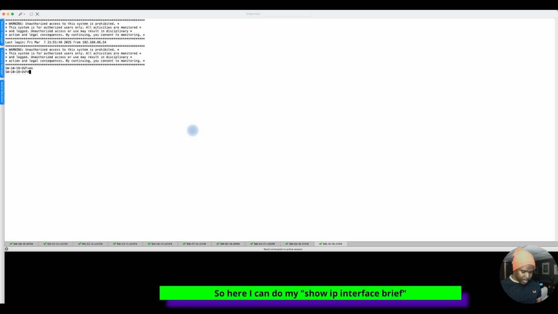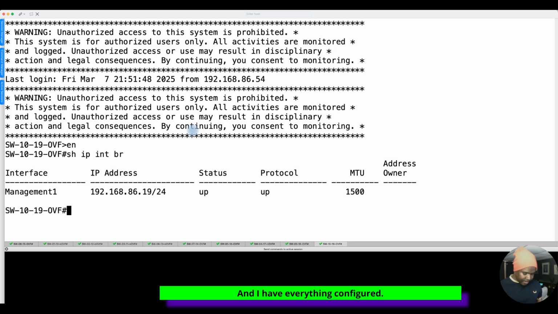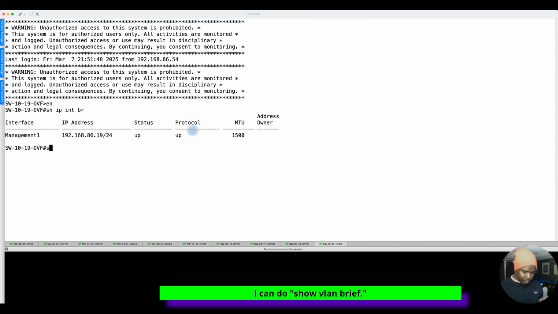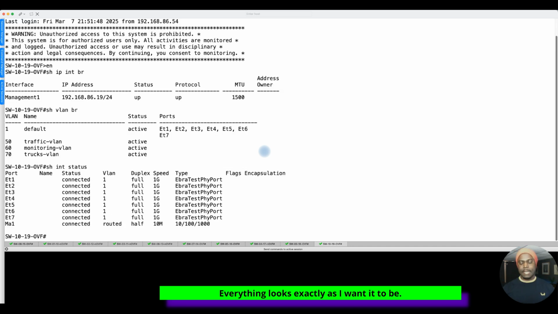So here I can do my show ip interface brief, and I have everything configured. I can do show vlan brief. Everything is pre-configured exactly as I want it to be. Show interface status. Everything looks exactly as I want it to be.